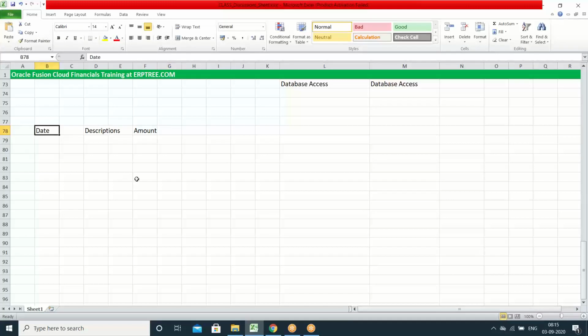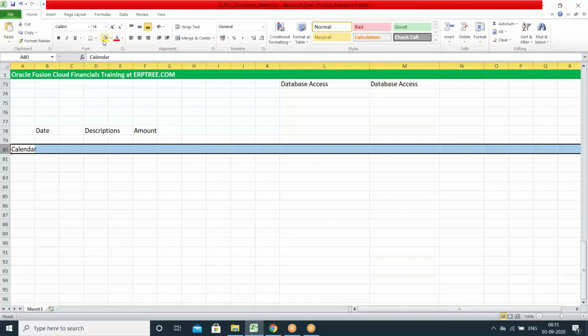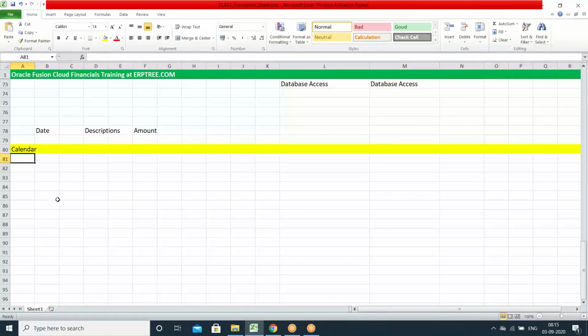So if you want to capture the date within the system, we have to create the calendar. Okay, we have to create a calendar in the system. If you create the calendar in the system, from the calendar we can take the date and we can record the transactions. If you want to create the calendar in the system, what should we be aware of?